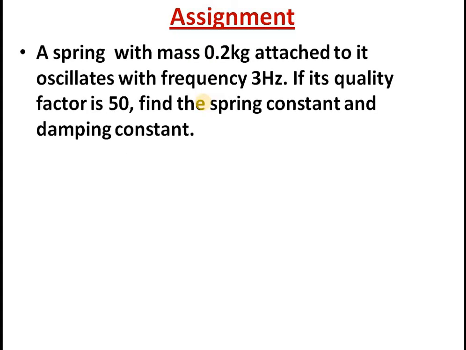Here is another question. A spring with mass 0.2 kg attached to it oscillates with frequency 3 Hz. If its quality factor is 50, find the spring constant and the damping constant. This is also a simple question because mass is given, and frequency in Hertz is given, so you have to find the spring constant K. The spring constant can be easily found from this equation because the frequency can be easily translated to omega, no problem.